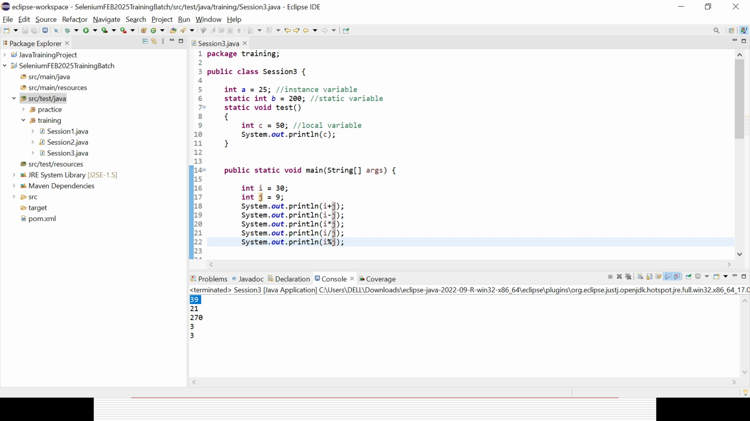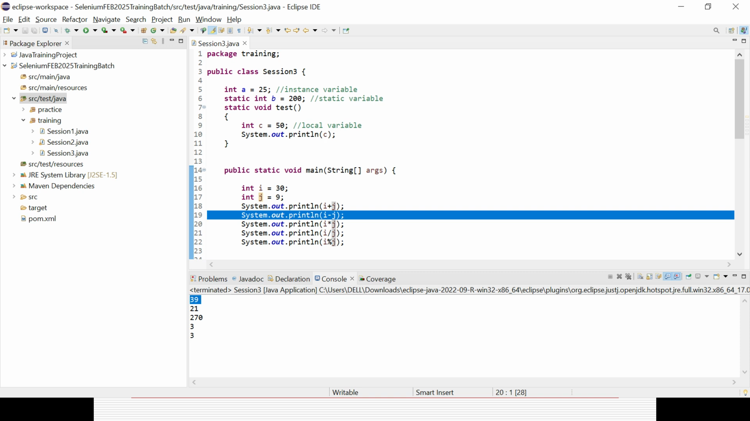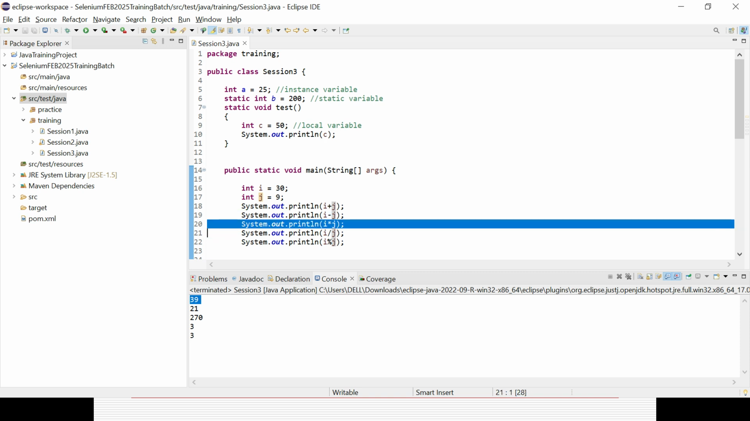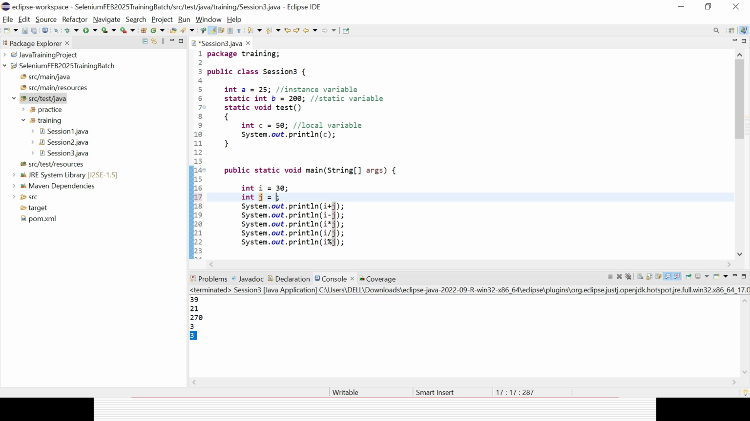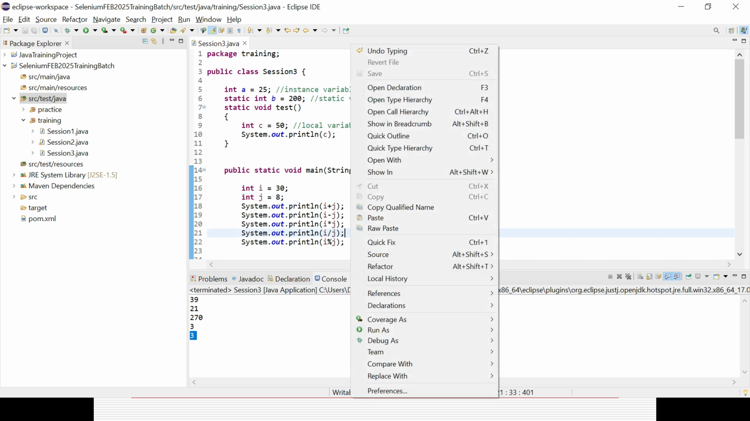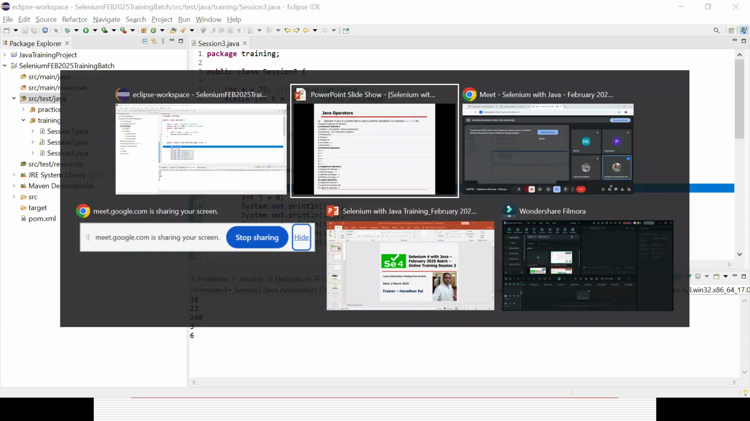The first one is coming 39, it is the plus operator, addition, 30 plus 9 equal to 39. The second one is subtraction, 30 minus 9 equal to 21. The third one is multiplication, 30 multiplied by 9 equal to 270. The fourth one is division, so it will only print the integer part: 30 divided by 9 equals 3, and the remainder is coming here. If you keep it, suppose 8, what will happen? Again the division part will be 3 and the remainder will be 6, because 8 into 3 equals 24, so the remainder will be 6. That is the way it will work.